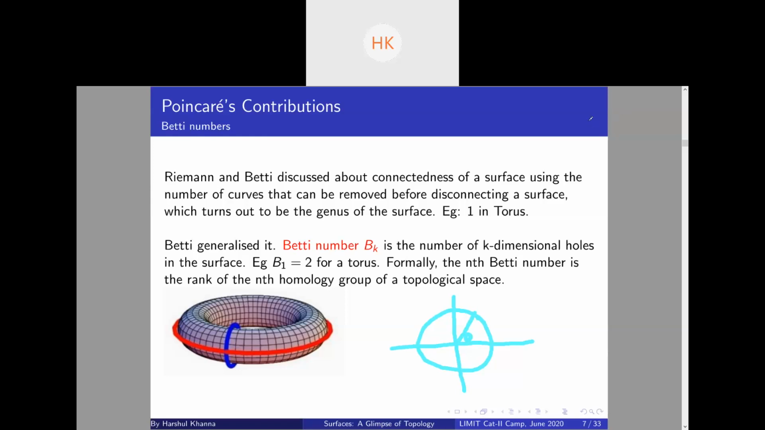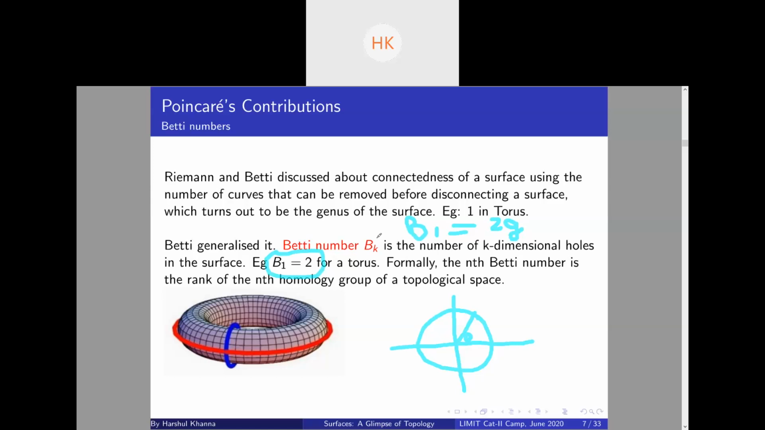Yeah. So in a torus, we see that these are the two one-dimensional holes, and in no way can we transform one into the other, right? So B1 is equal to 2 for a torus. For a double torus, B1 is equal to 2 times the genus, right? This is all informal. Formally, the nth Betti number is the rank of the nth homology group of a topological space, but you need not worry about it. What we mainly care about is what it represents right now.